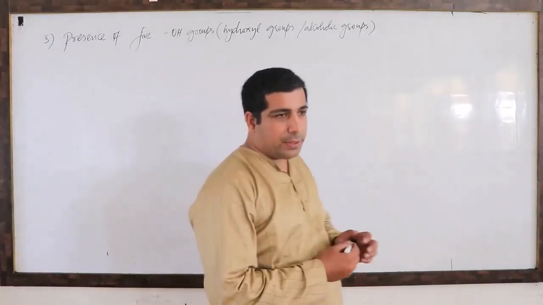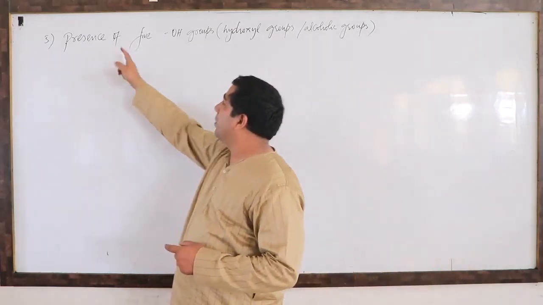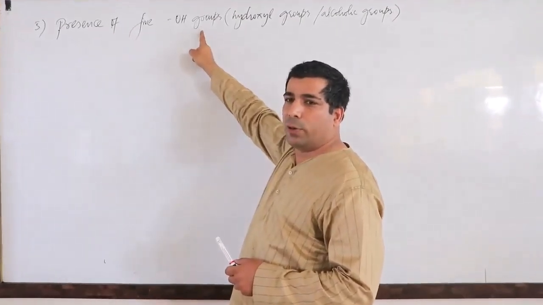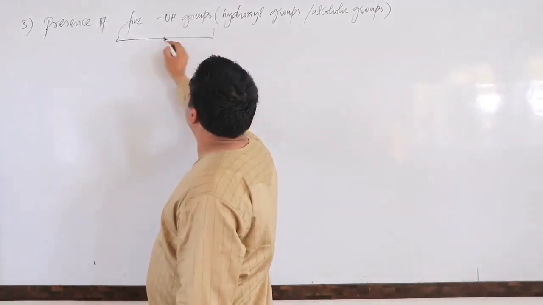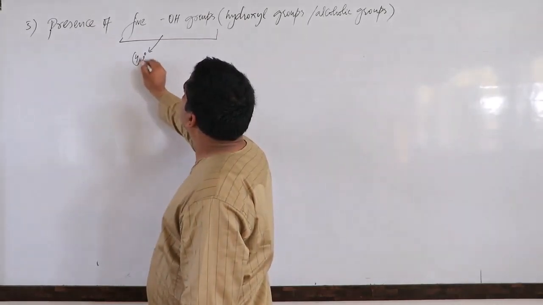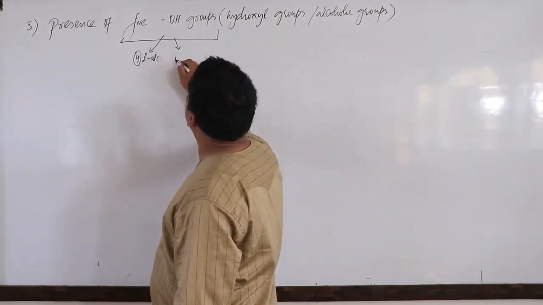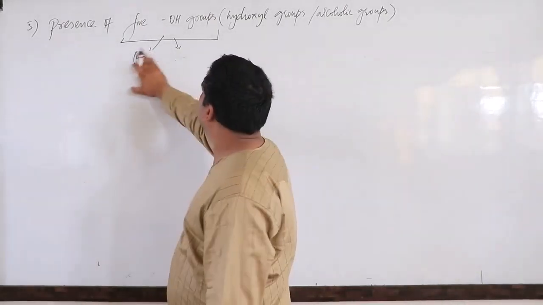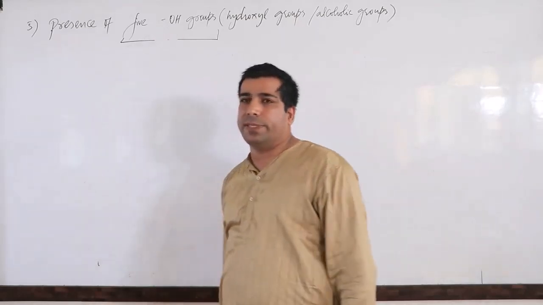So my dear friends, let's talk about the final point, which will tell us the presence of 5 OH groups. And remember, out of the 5 OH groups, you will be having 4 secondary alcoholic groups, and 1 will be a primary alcoholic group. That you all know, which I have discussed. So I will be talking about all the 5 OH groups, their presence.